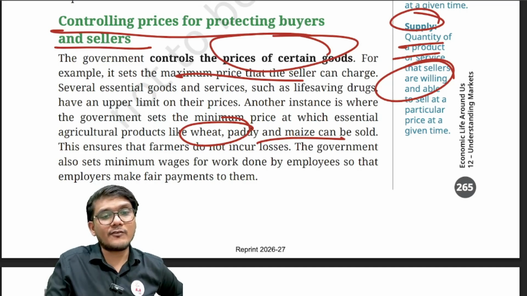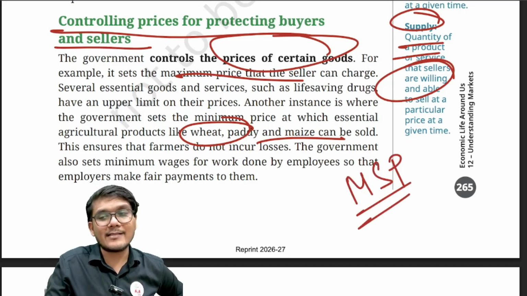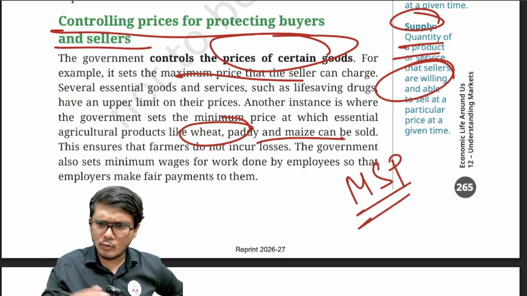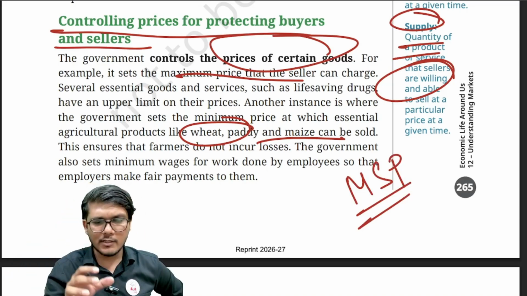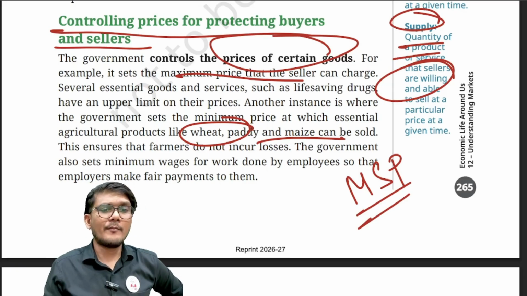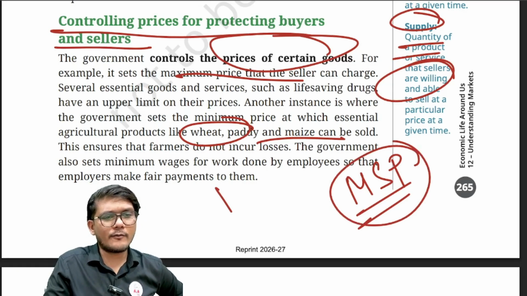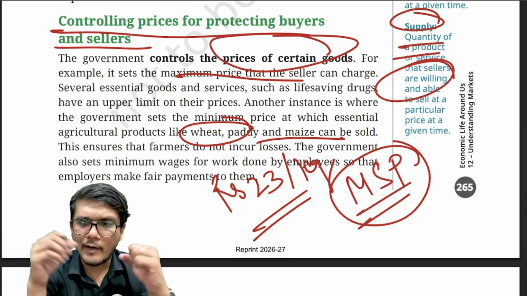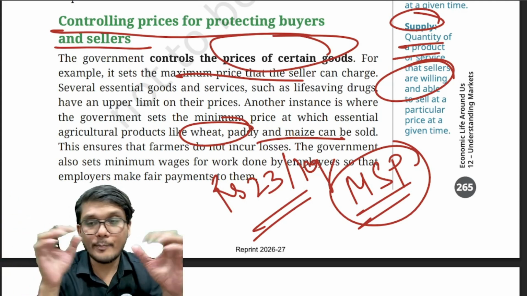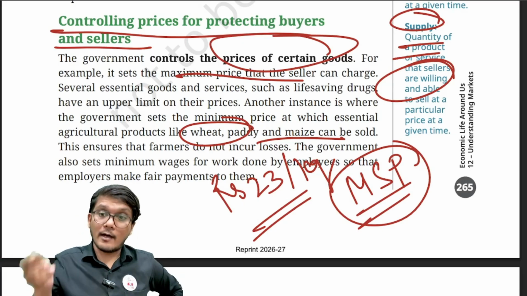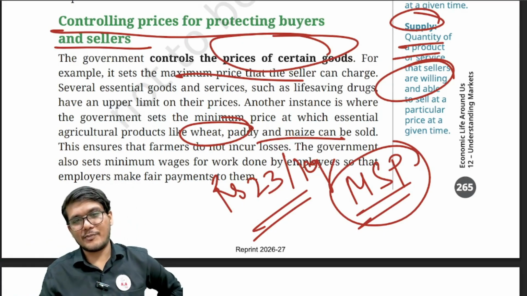Then the government will give something known as MSP, the minimum support price, which is announced. You'll understand the detailed concept later on, but just understand this is announced before the sowing of the rice, right? The recent minimum support price of rice was rupees 23 per kg. That means when a farmer produces this rice and takes it to the market, and in the market the farmer is not able to get a good price for it, getting, let's say, 15-16 rupees per kg for the rice, then the government would procure it from the farmer at rupees 23 per kg.